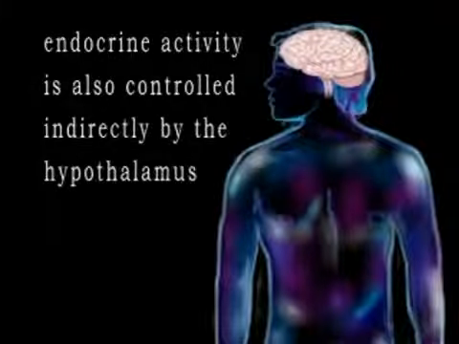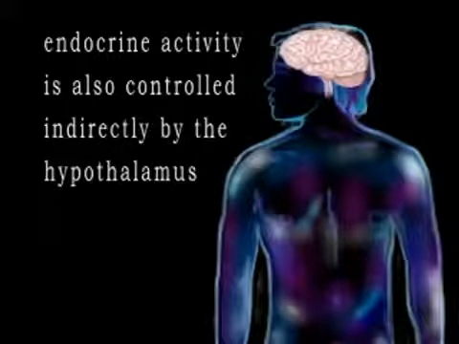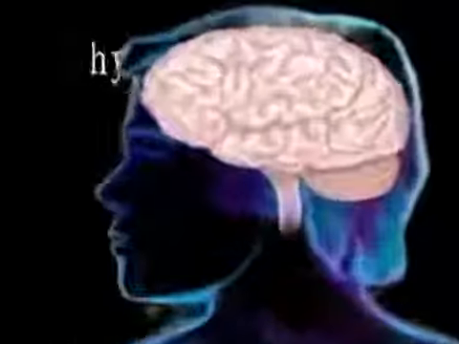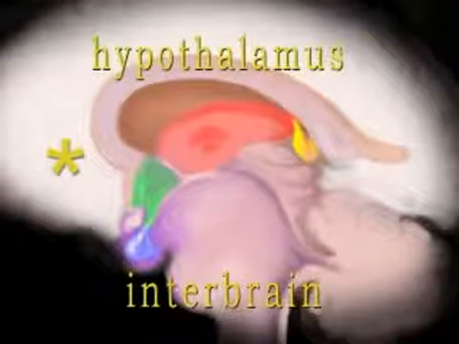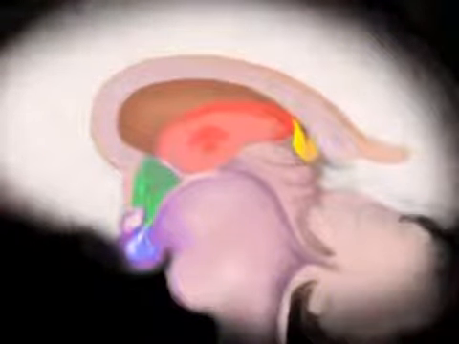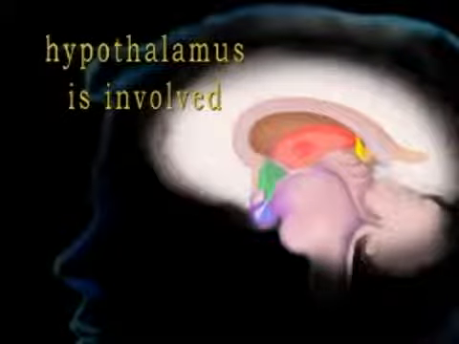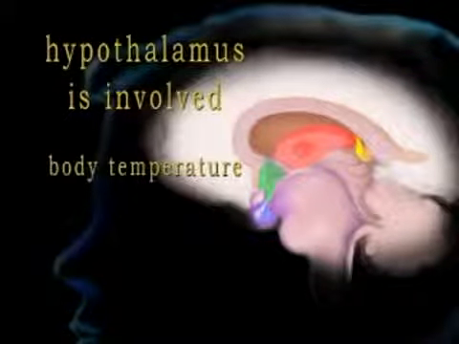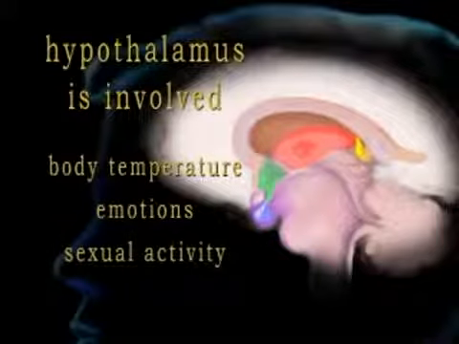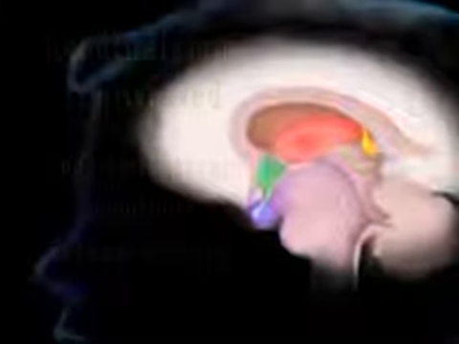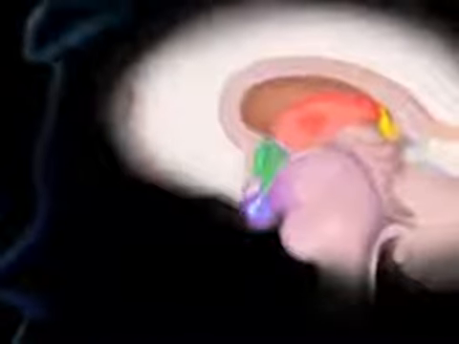Endocrine activity is also controlled indirectly by the hypothalamus, part of the nervous system located in the diencephalon or interbrain. This is where the nervous system and the endocrine system shake hands, as it were. The hypothalamus is involved in the control of our body temperature, emotions, and sexual activity, among many other things. These activities are initiated by the hypothalamus based on negative feedback.